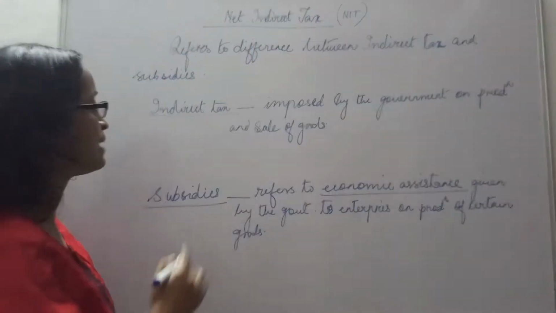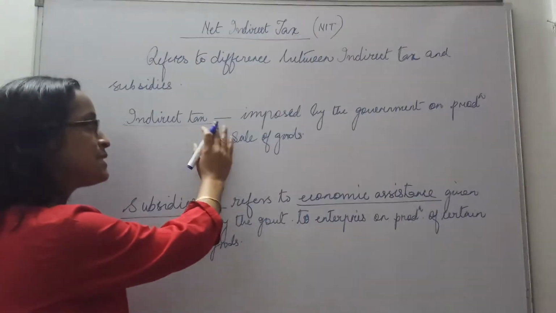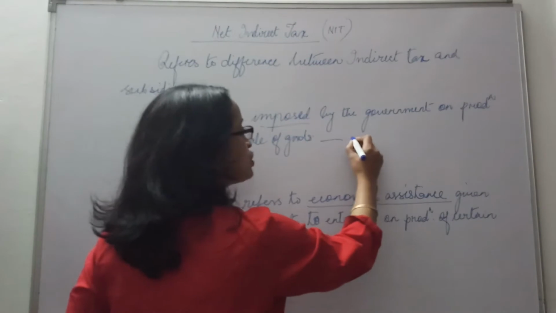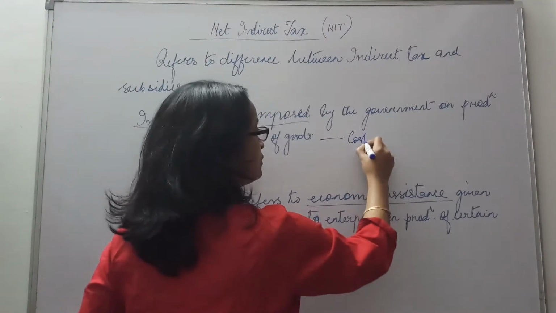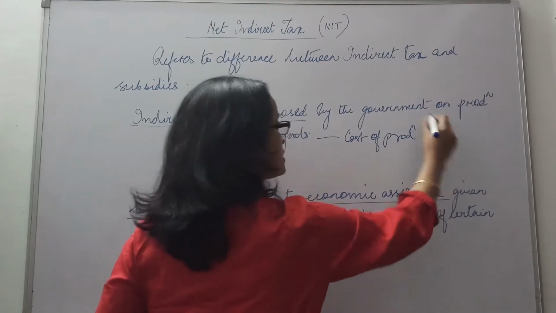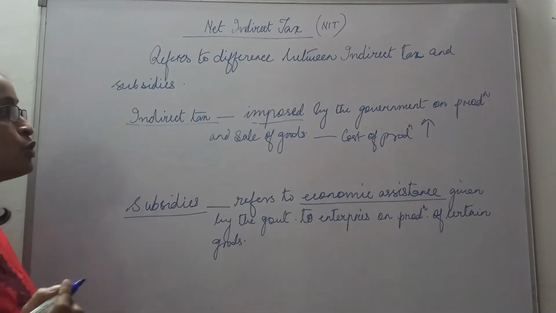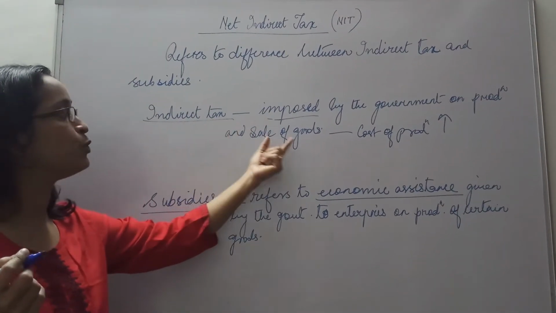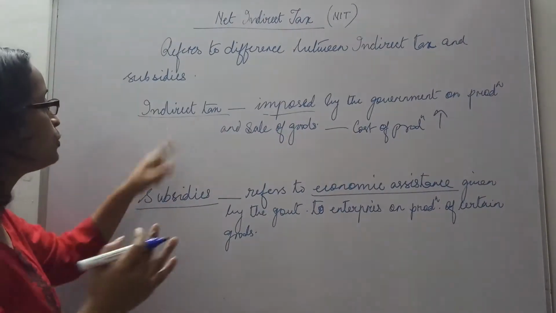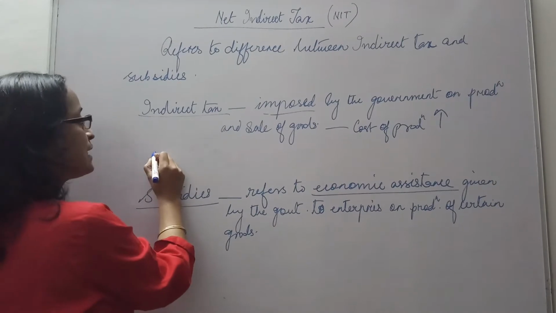Alright. Say for example, with the imposition of indirect tax, what happens to the cost of production? Cost of production rises. So even when indirect tax is imposed on sale of goods, the price of the good will rise. Let's take an example.